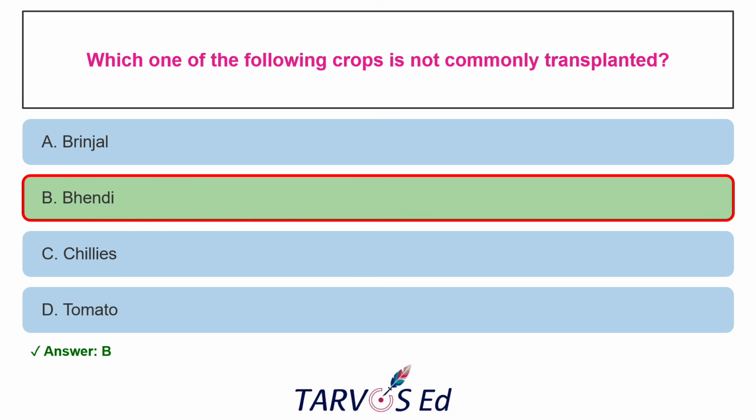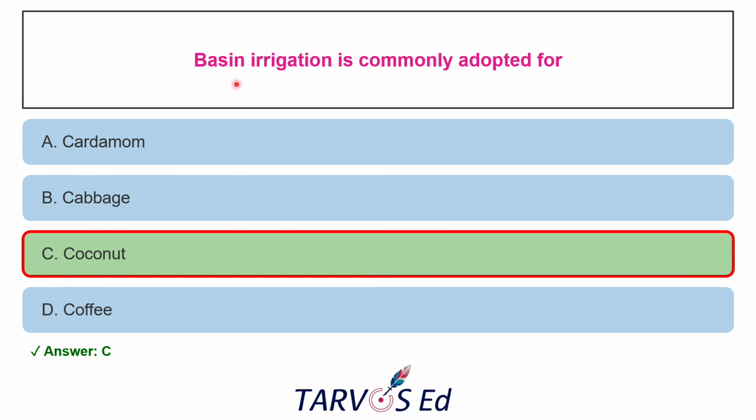Okay. The next question is, basin irrigation is commonly adopted for which crop? The options are cardamom, cabbage, coconut, coffee. What is basin irrigation? Basin irrigation is nothing but circular or rectangular basins usually made around individual trees. That is generally best for widely spaced perennial fruit or plantation crops, right? So here the answer is coconut.